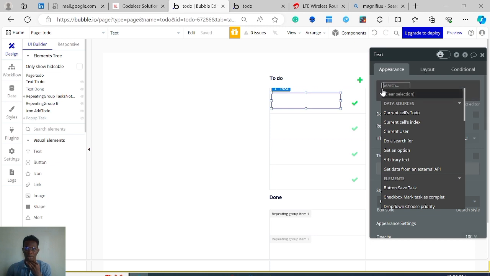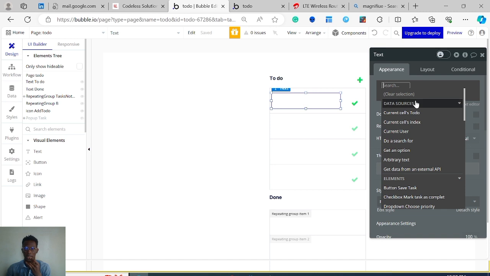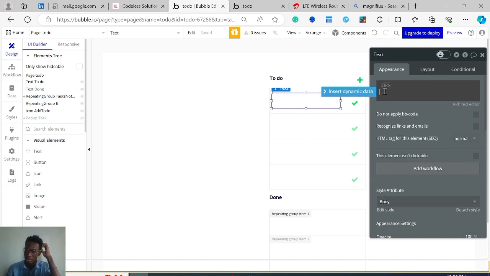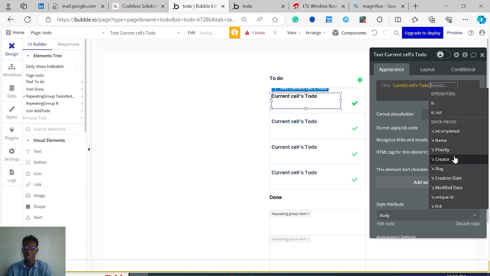So I'm just going to click on this, click on insert dynamic data. If you don't see insert dynamic data, you can just try to click out and click in again, and you're going to see it. And then we're going to get the current cell's to-do, the to-do that is in this row, or the data that is in this row, and then I'm going to get the fields. So you can see the fields that are in there: is completed and priority.